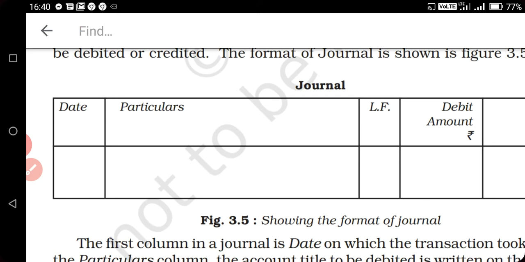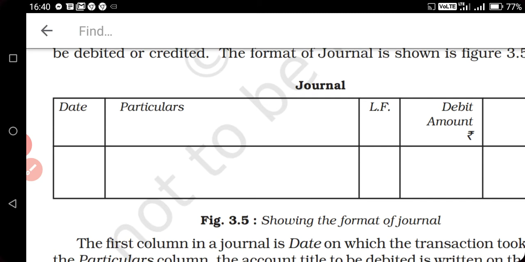So journal has its own specific format in which first is the date. In date, on which date whatever deal you are doing, that date will be mentioned on the transaction. And when you record that transaction in the journal, then first of all you have to mark the date under the title of the date.